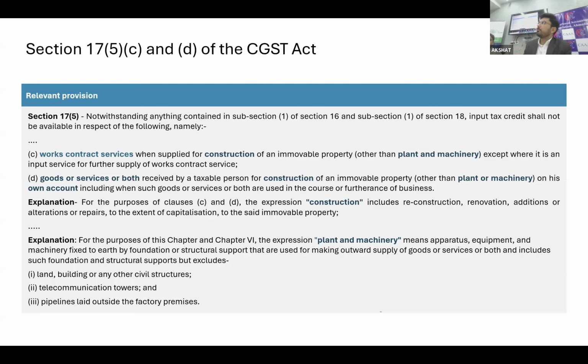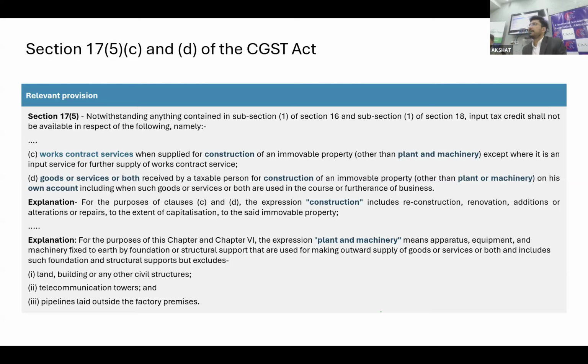But here also they try to cover both the scenarios and said that irrespective of any of the models, ITC on works, ITC on construction of immovable will be blocked. But in case of 17.5C, they use the words "plant and machinery", whereas while wording 17.5D, they mentioned "plant or machinery".